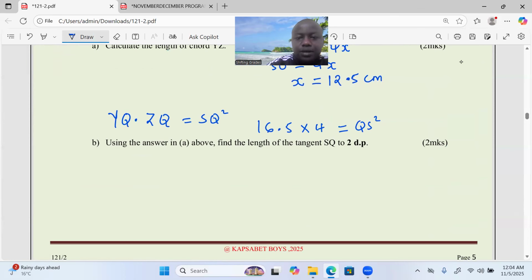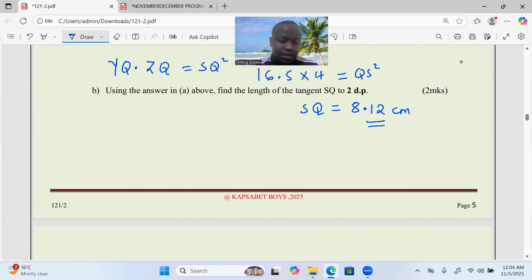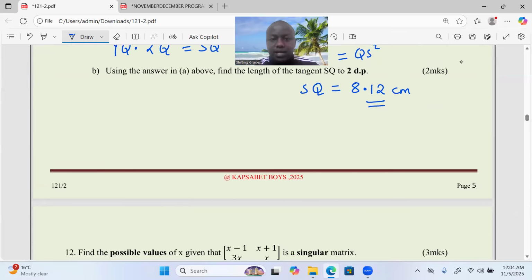So to remain with SQ, we now have to take the square root of both sides. Square root of 66 becomes 8.12. And remember, we are also supposed to stick to 2dp according to the examiner's instructions. That is the length of the tangent.